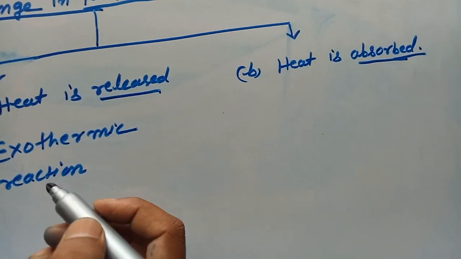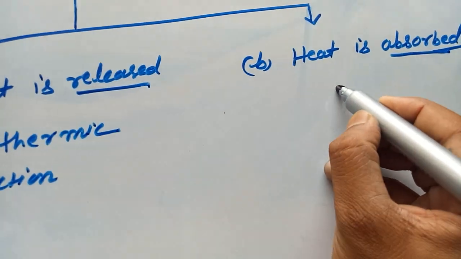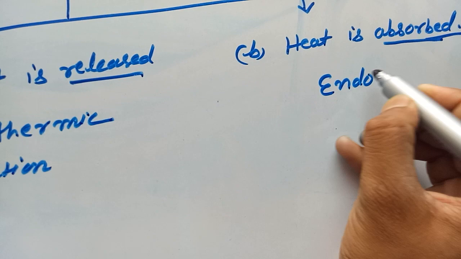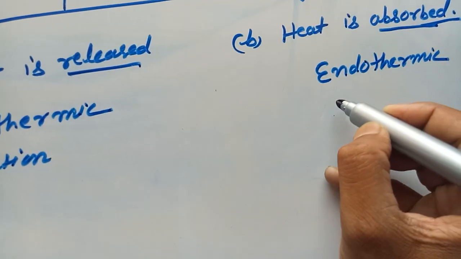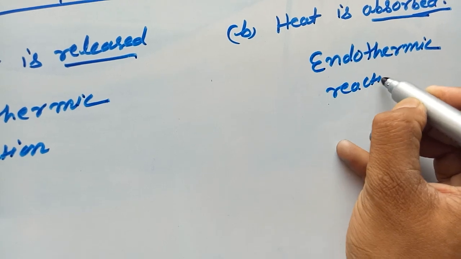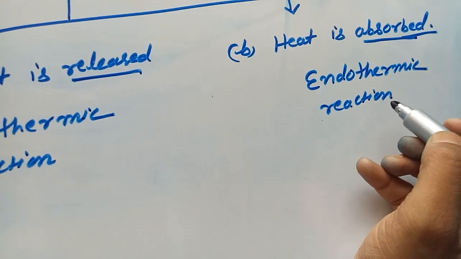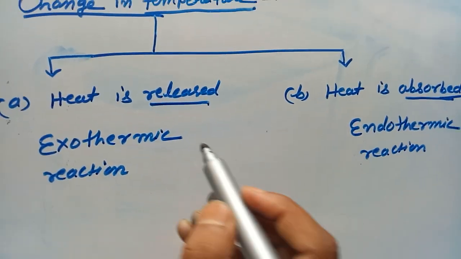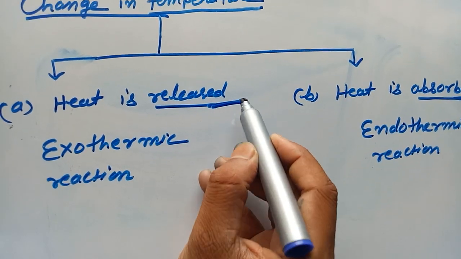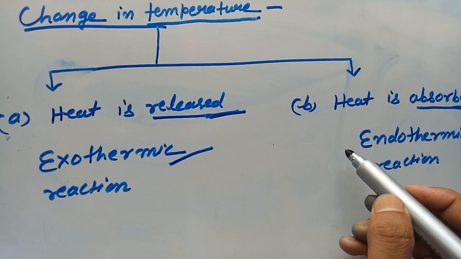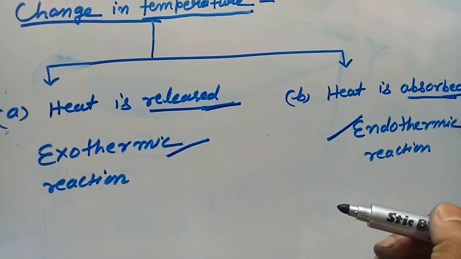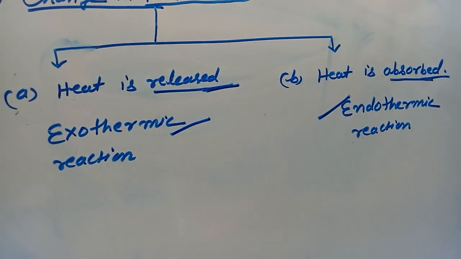And those reactions in which heat is absorbed are known as endothermic reactions. Okay, it is clear. Heat is released, so the reaction in which heat is released is called exothermic, and those in which heat is absorbed are called endothermic reactions. Consider an example.